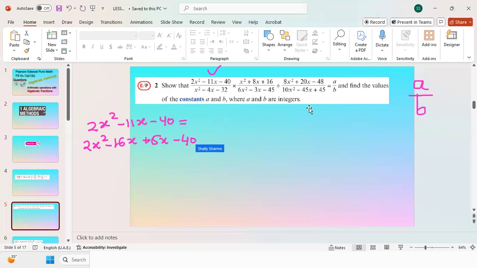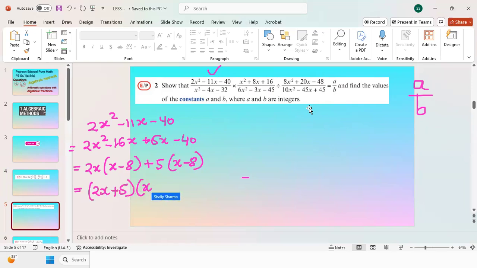In order to do this exercise, make sure you understand the concept of factorization fully, although I'll give you the link of all the videos related to factorization in the description box. So then we will factorize it. So 2x times (x minus 8), then plus 5 times (x minus 8), and we got ultimately (2x plus 5) times (x minus 8).